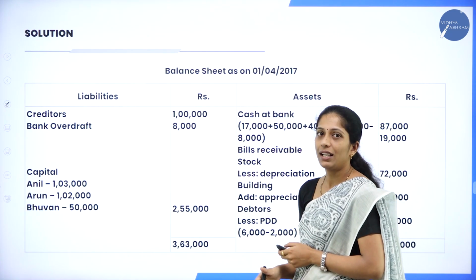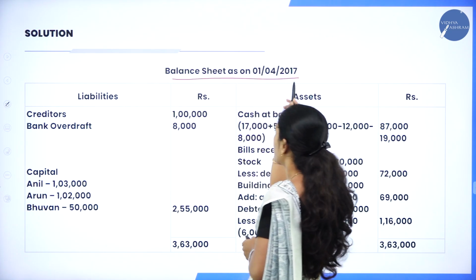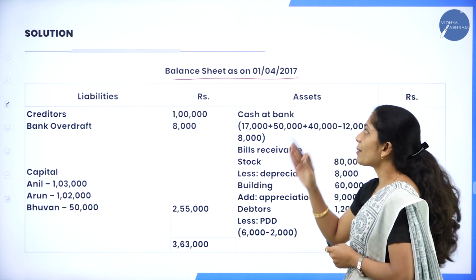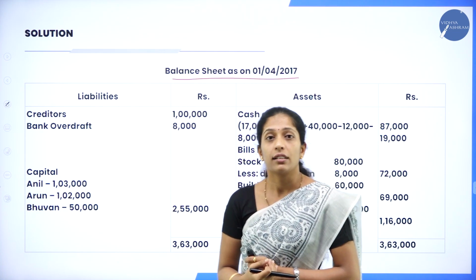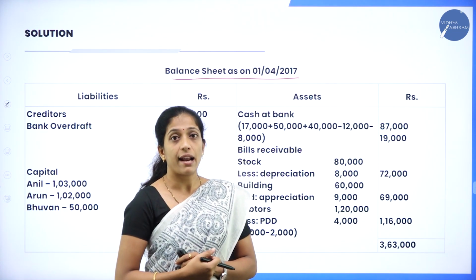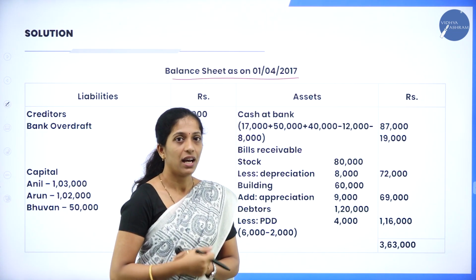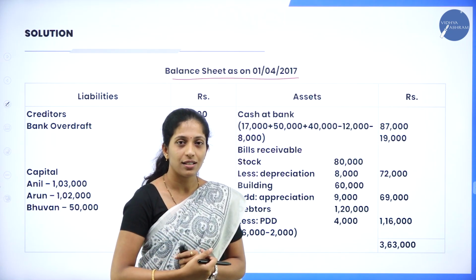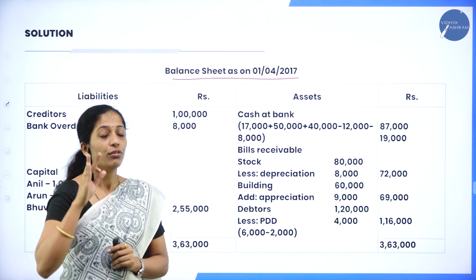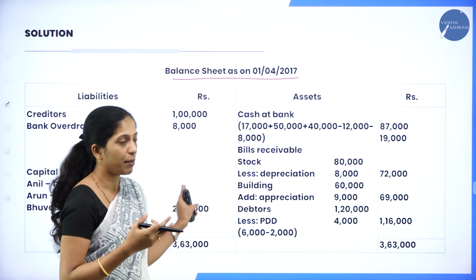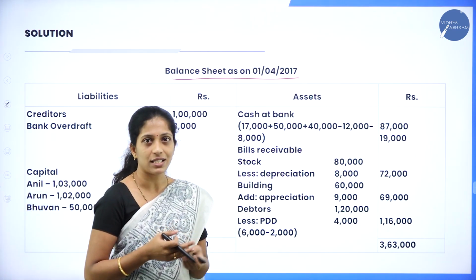Now the last statement that is to be prepared is the balance sheet. So balance sheet as on 1/4/2017, that is on the day a new partner has been admitted into the partnership firm. When? 1/4/2017. Now in order to prepare the balance sheet, you know the format, you will be having liabilities, amount, assets as well as amount.